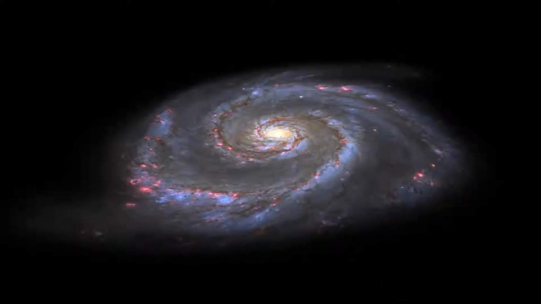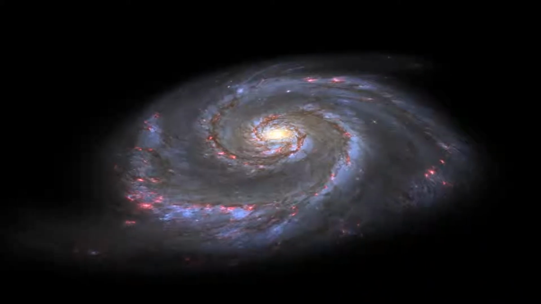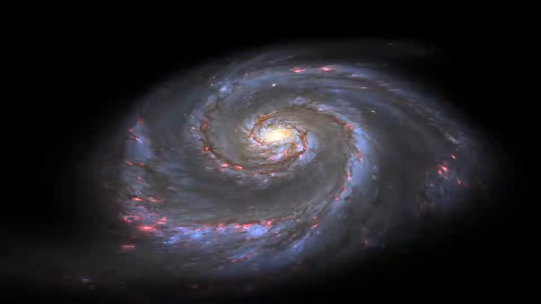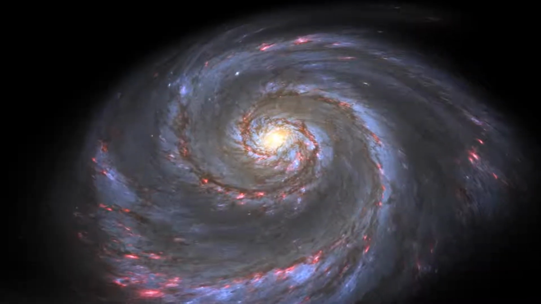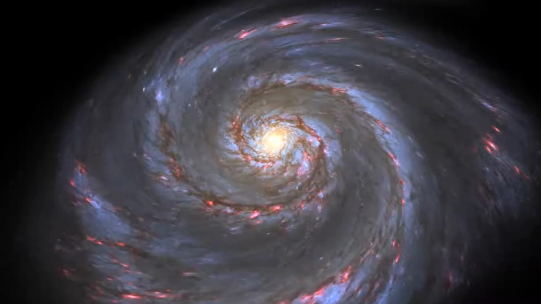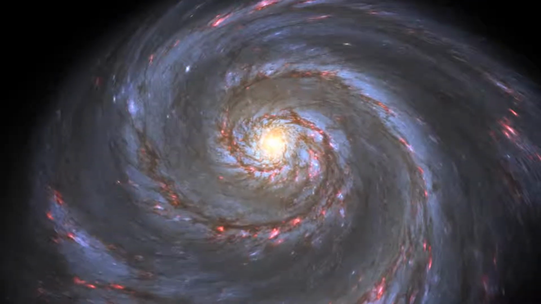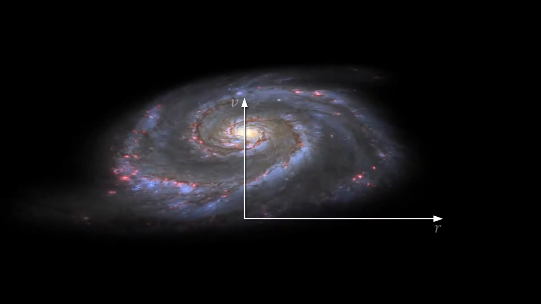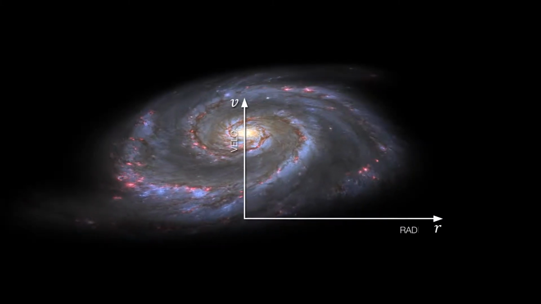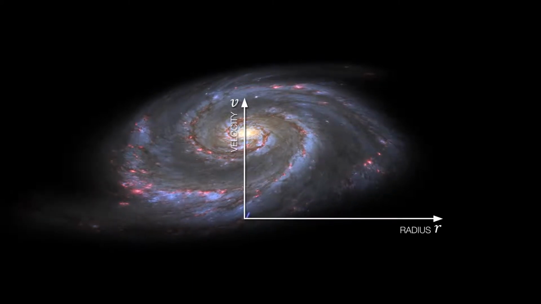This is a spiral galaxy, one of hundreds of billions of galaxies in our universe. It consists of over 100 billion gravitationally interacting stars, which form a complex rotating system. Let's look at the rotational velocities of the individual regions of the galaxy in more detail.